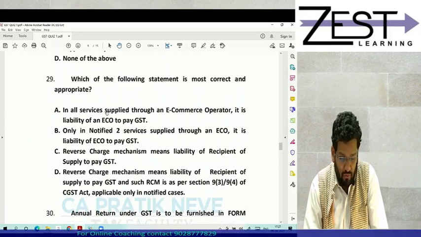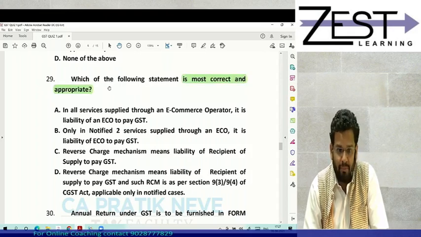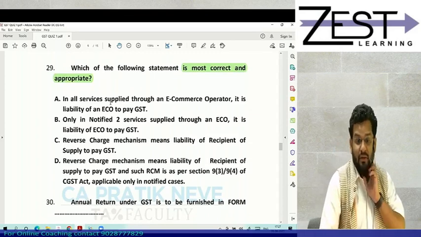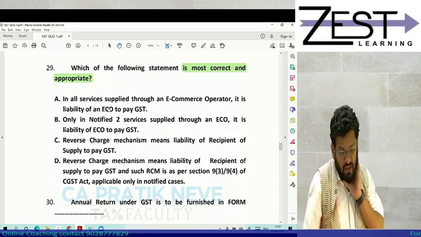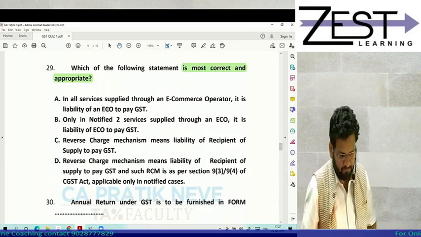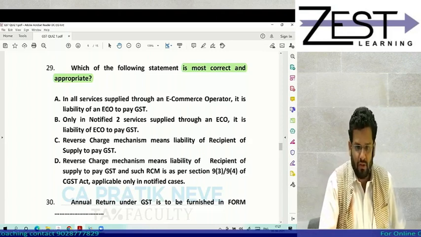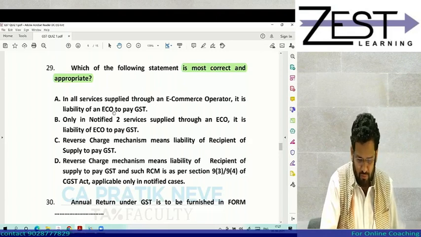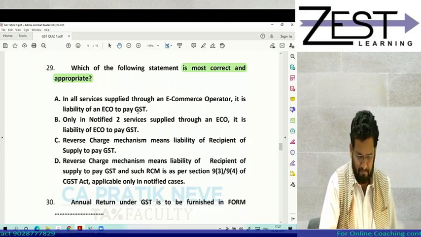Which of the following statement is most correct and appropriate? Take your time. There is no competition to answer fast. You have to tell me which is the most correct and appropriate. In all services supplied through an ECO, it is liability of an ECO to pay GST.